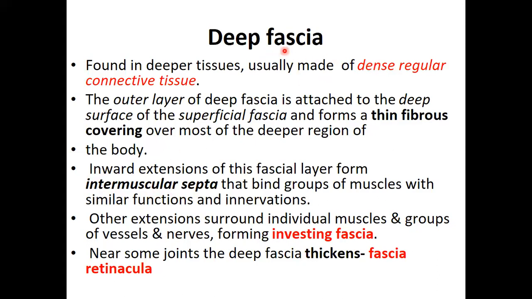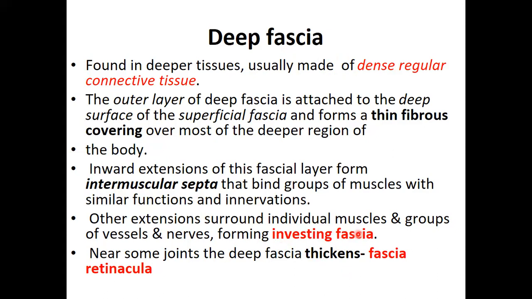So when the muscle is covered, some of these fascia go in between muscles to separate muscles and put them in various compartments. And therefore, it's known as intermuscular septum. Okay. Then in other areas like the neck, the chest region, is called investing fascia, because apart from